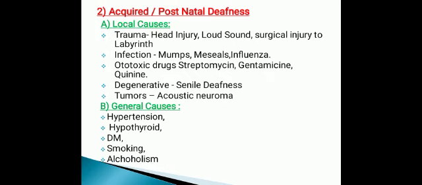Acoustic neuroma is a type of tumor which will be present in the 8th nerve. So these are the causes which occur in the cochlea or the 8th nerve, so acquired postnatal deafness occurred.